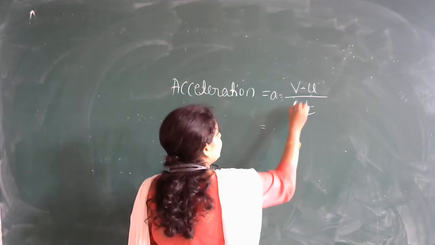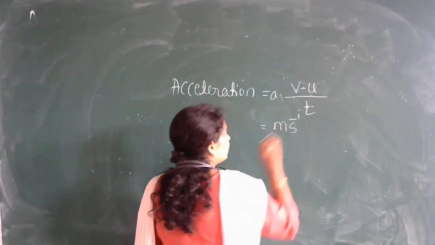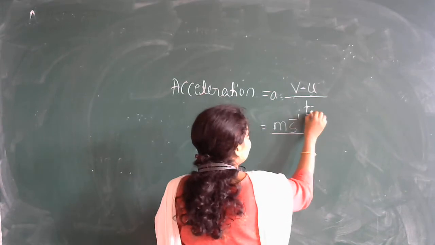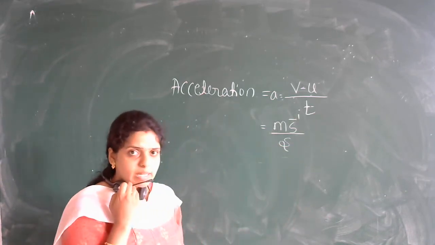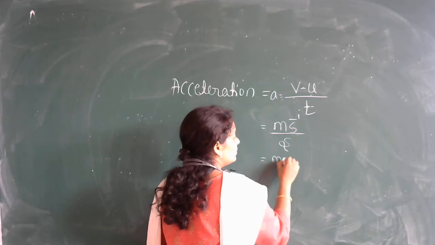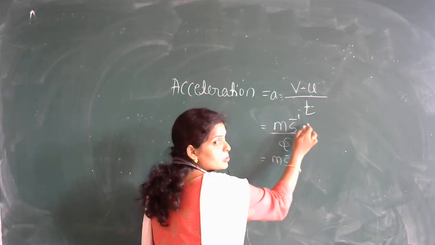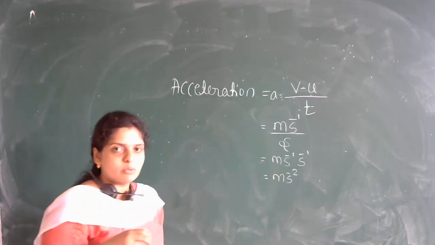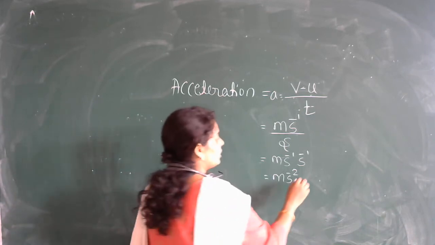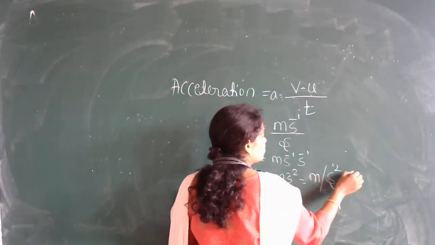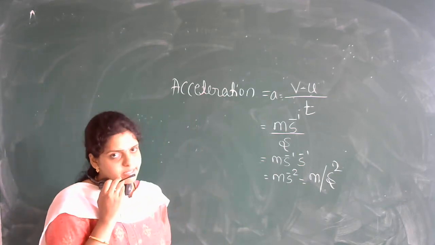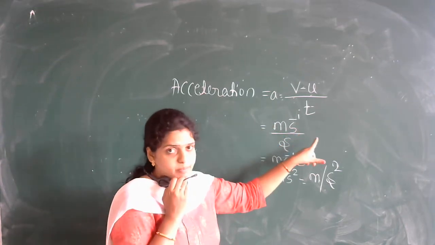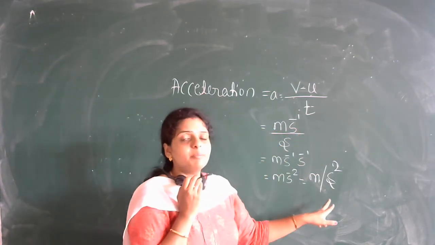Then let us see what is the unit of this acceleration. As you know, velocity is expressed as meter per second. Then divided by time, and time is measured in seconds again. So this is equal to meter per second, and if it goes to the numerator this becomes minus 1. So this is nothing but meter per second square, which can be written as m/s². Is it clear? So this is the unit of acceleration. Velocity is written as meter per second and acceleration is written as meter per second square.